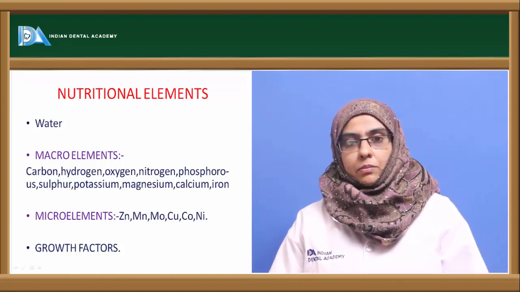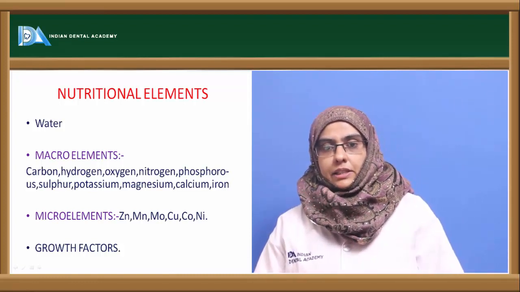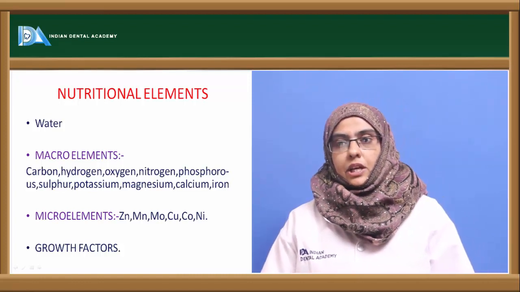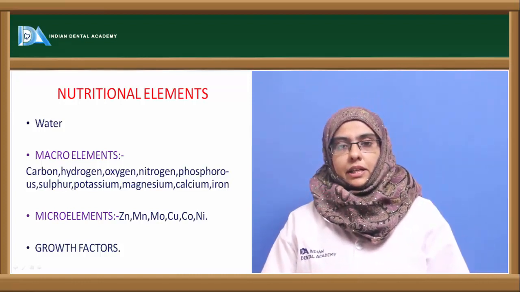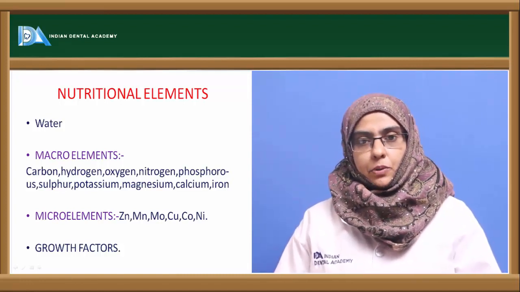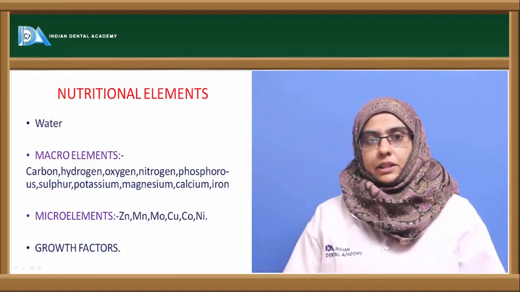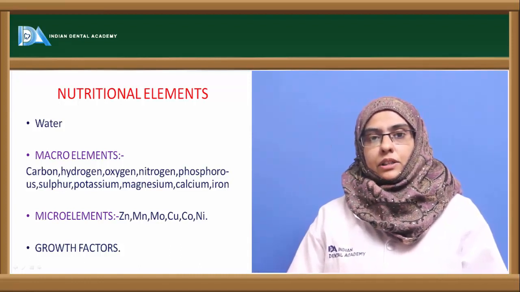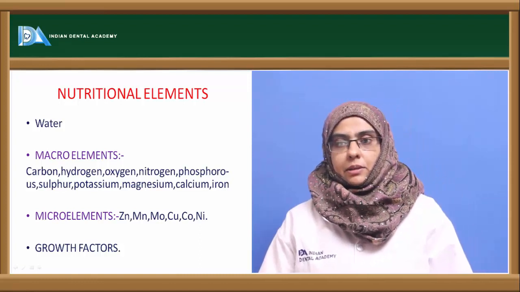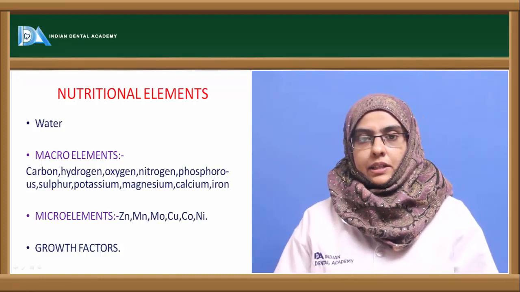And the other components, that is the 20% of which the bacteria is made up, are the macro elements and the micro elements. The macro elements help build the important components of the organism, such as protein, nucleic acid, cell walls, etc. Whereas microelements help them carry out different metabolic activities in the environment. Examples of microelements are zinc, manganese, molybdenum, copper, nickel, etc.